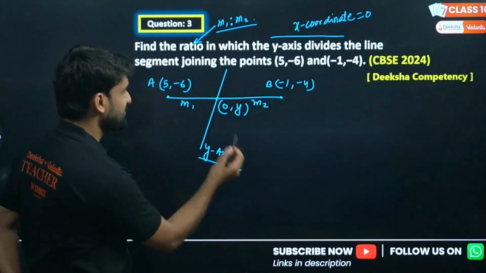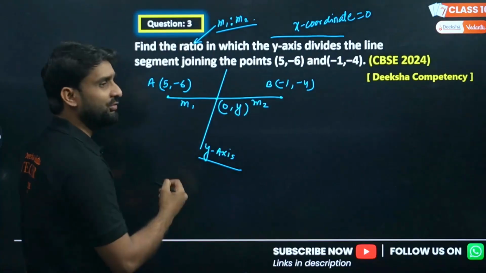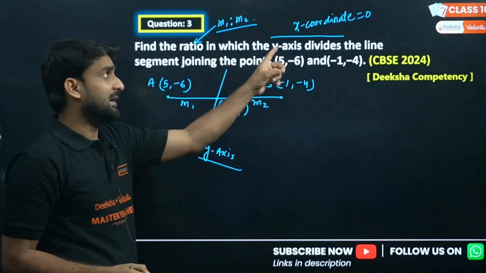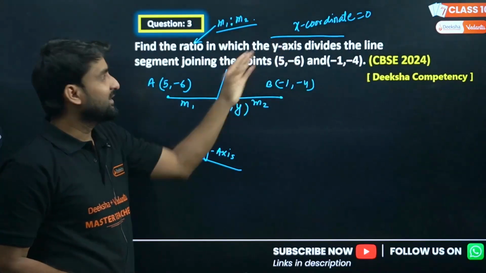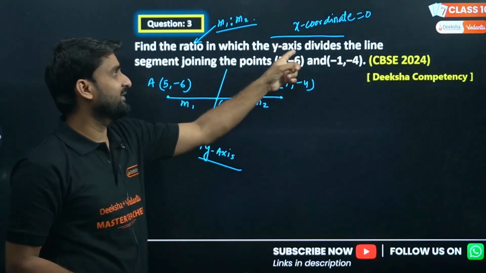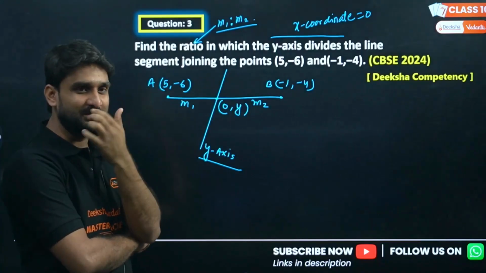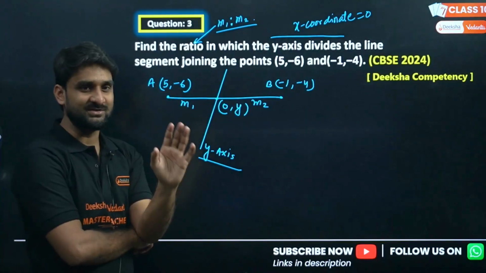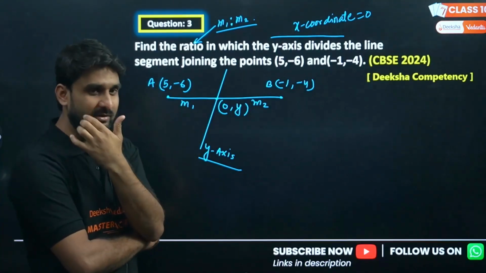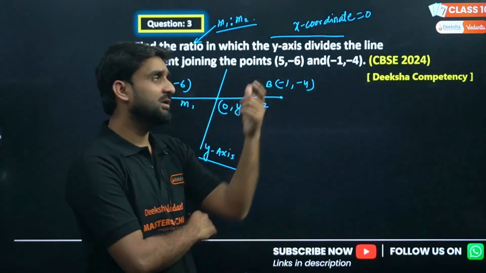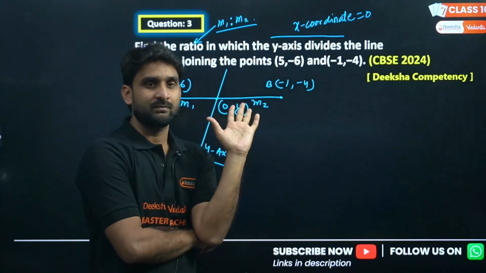So for the coordinate which is known to you, apply the section formula on that. The y is not given to you. By concept, the student whose concept is clear, that if the y-axis is dividing, the x coordinate will be 0, only those students can solve this question. Otherwise, this question is a bit challenging. You will not be able to solve the question. So please listen to what I am saying, what concept I am giving you here.